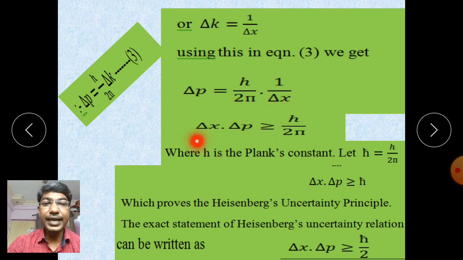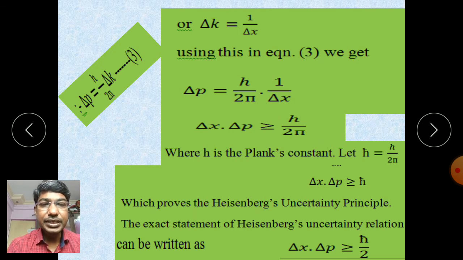Therefore del x into del p is greater than or equal to h upon 2 pi, where h is the Planck constant. We know h upon 2 pi is written in the form of h cross. Therefore del x dot del p is greater than or equal to h cross.